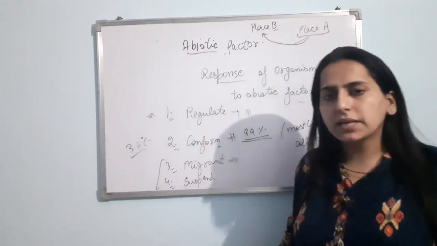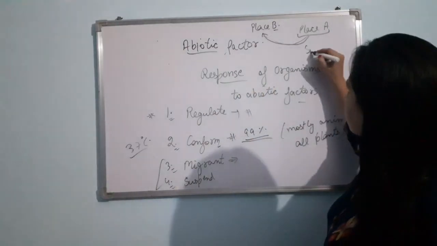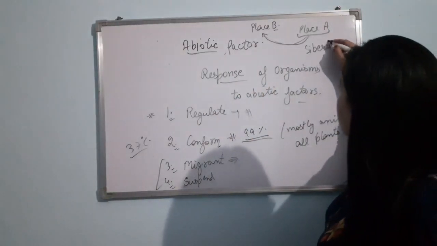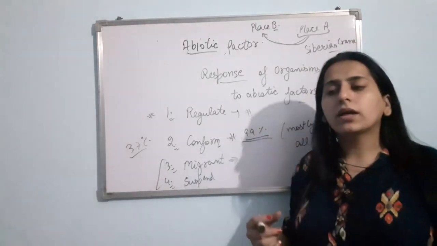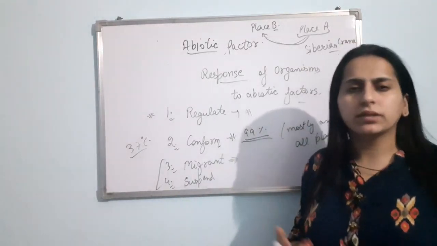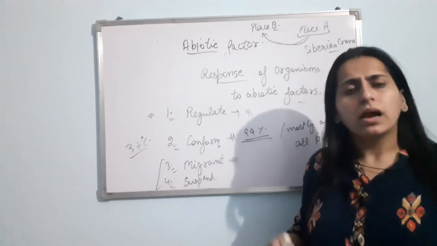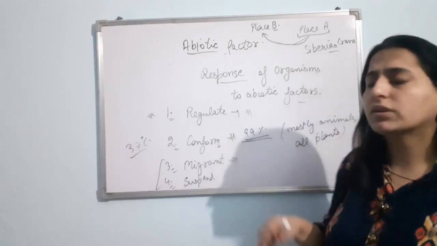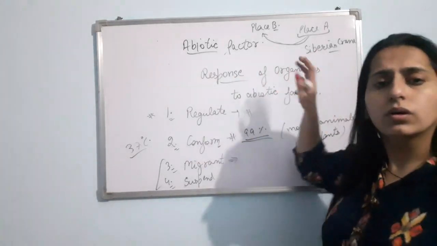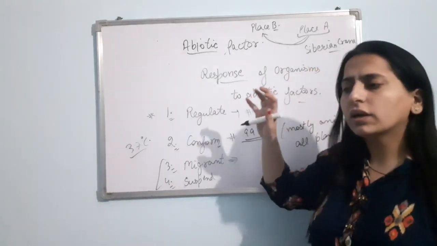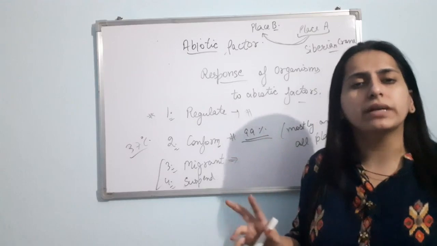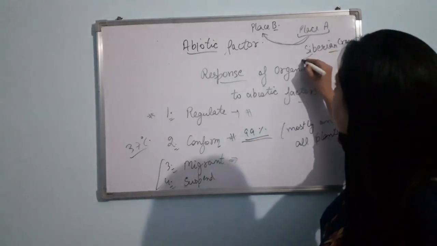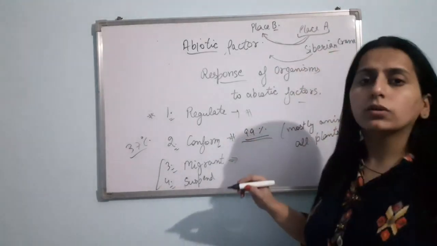Suppose its example is the Siberian crane. The Siberian crane lives in Siberia. Now what happens during the winter? The temperature lowers, and in that stressful condition, what will the Siberian crane do? This bird doesn't live in Siberia for that particular time period of the winter. It migrates to Rajasthan.